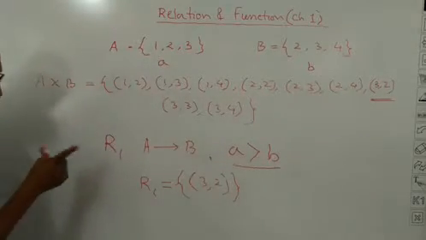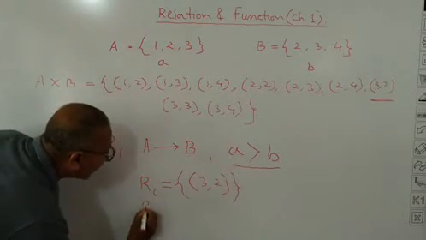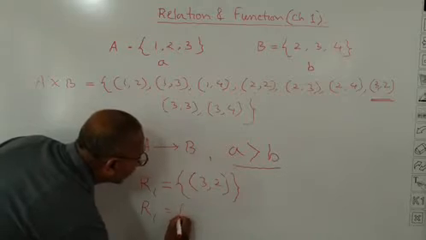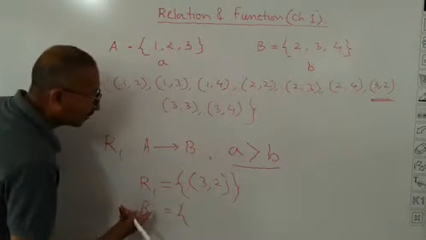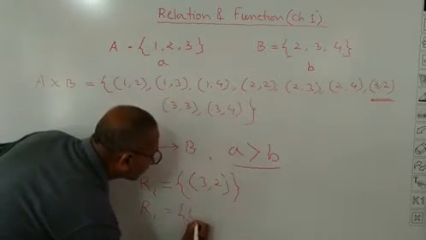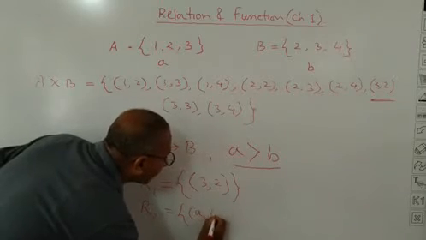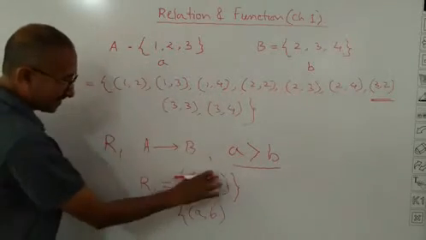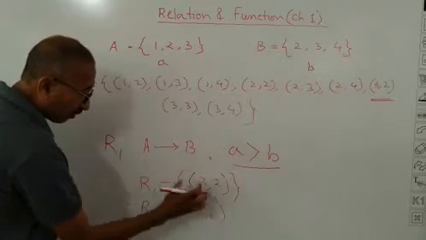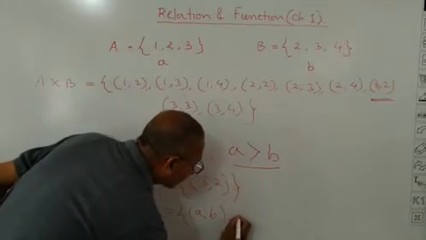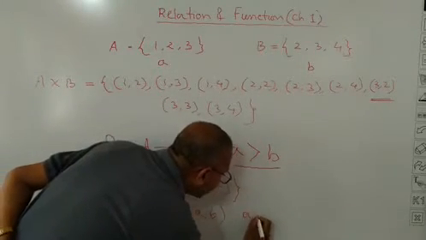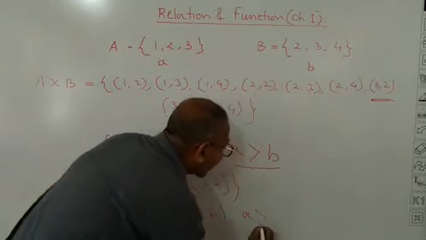And same thing, if I want to write in set builder form, R1 is equal to, I will write in this way. Don't get confused. It is very simple. (a, b) means this is the general form. (a, b) such that a is greater than b.